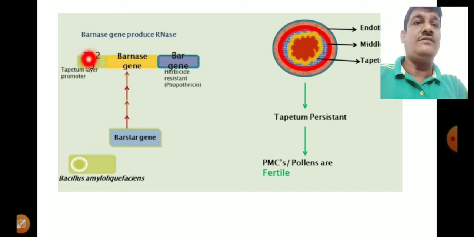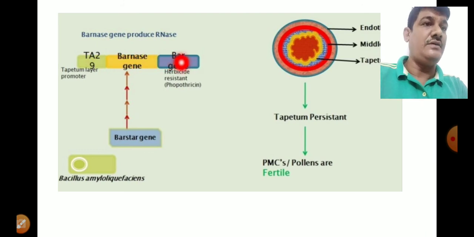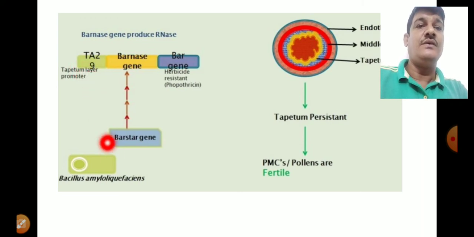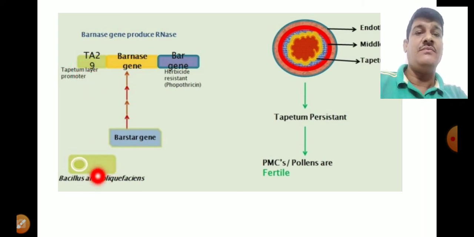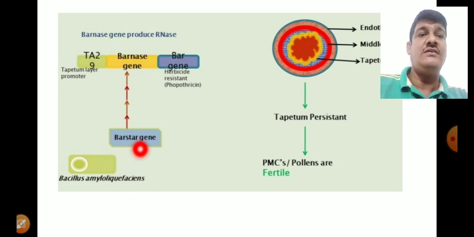This is the wall of the tapetum, a part of the anther. Here is the TA29 gene which is present on the wall of the tapetum. Now this is a bacterium, named Bacillus amyloliquefaciens. It has the gene called the Barstar gene.